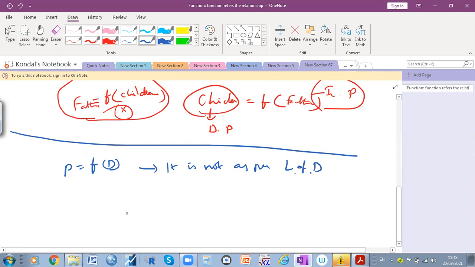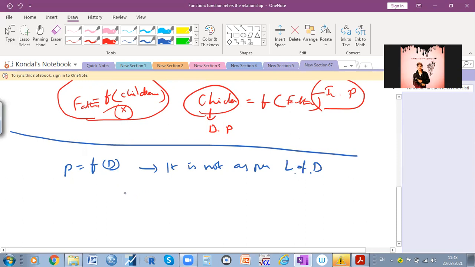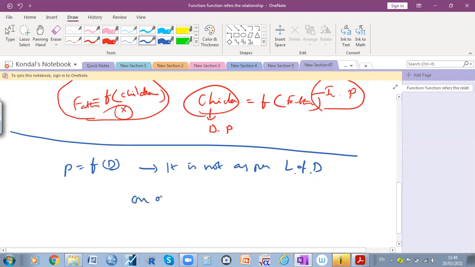On or before Shivaratri, you observe there is a good demand for fruits, right?